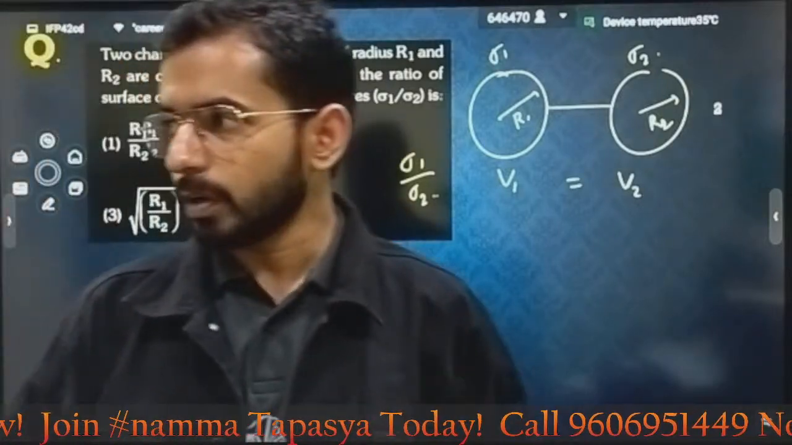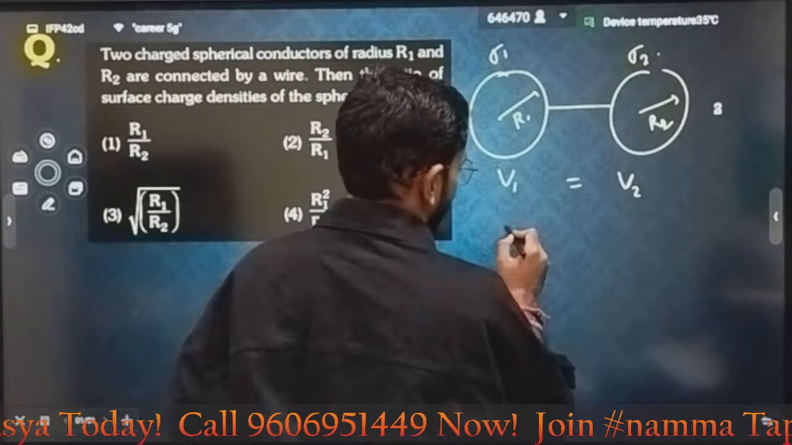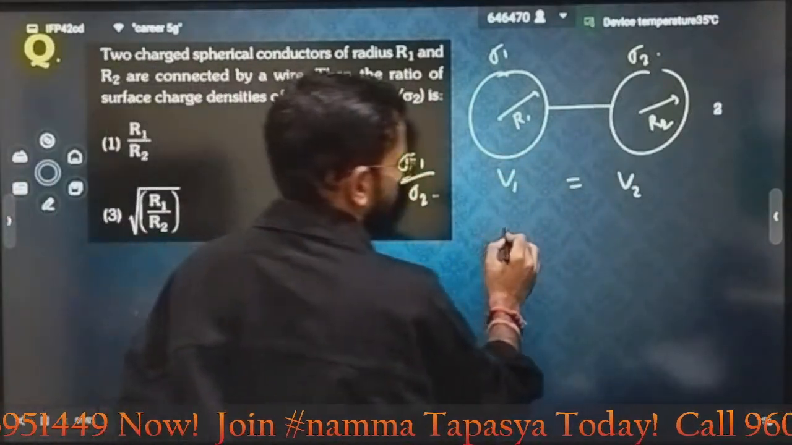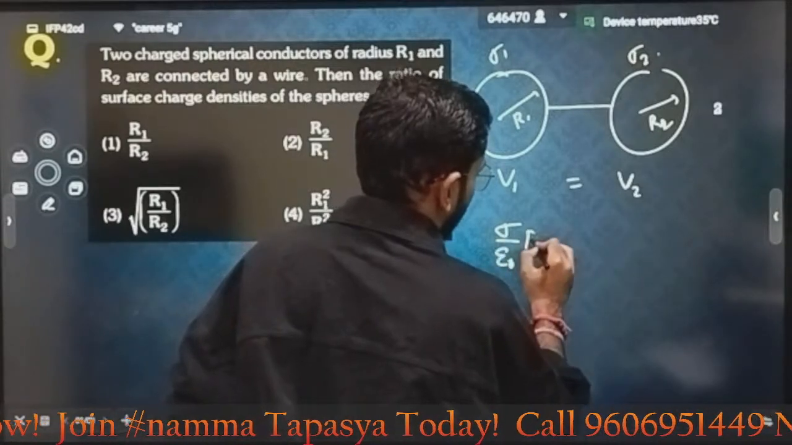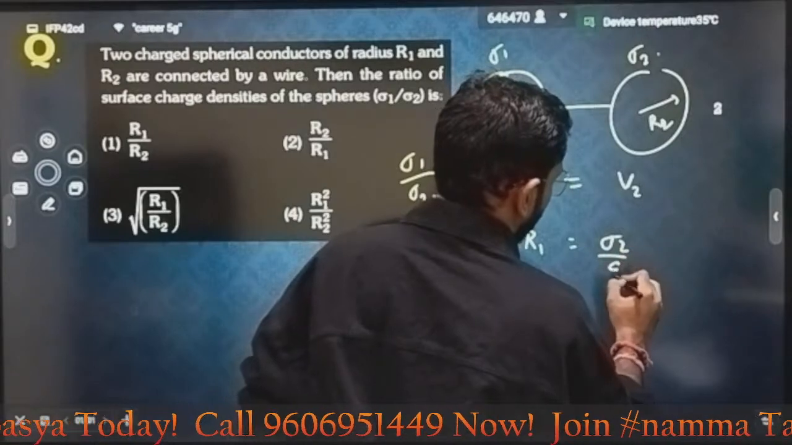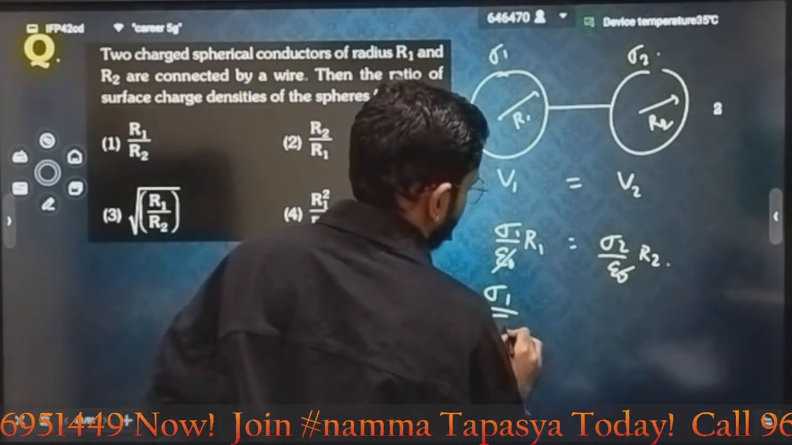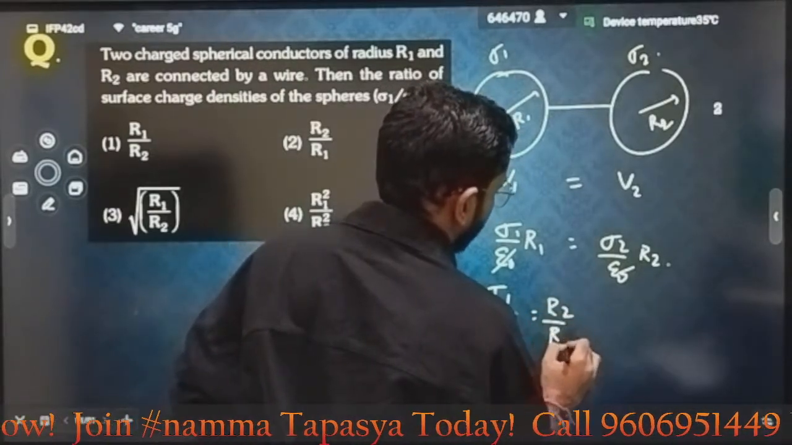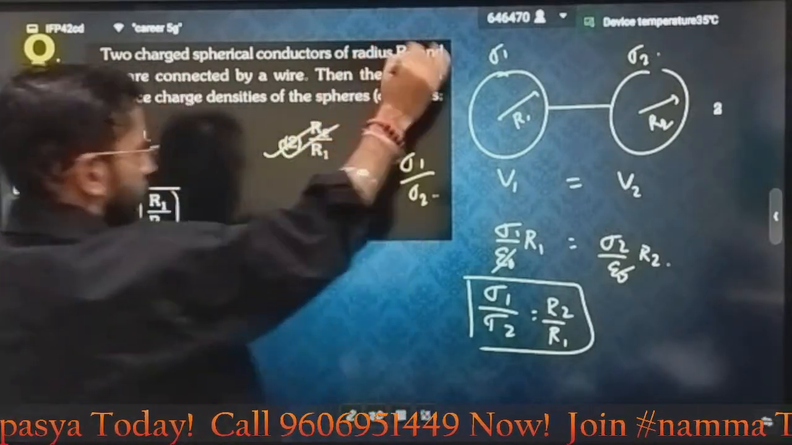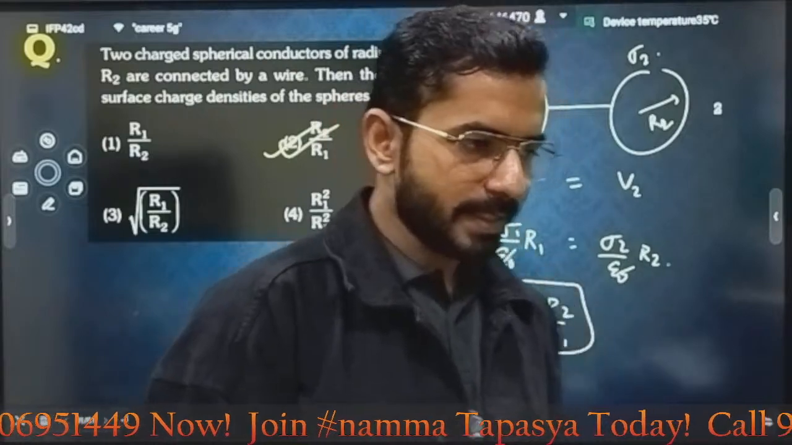Can I say the potential on body 1 will be equal to the potential on body 2? So just make the condition. How can I write the potential? I know that the electric field on a conductor is sigma divided by epsilon naught, into r. That is what I can write as the potential. It is equal to sigma 2 divided by epsilon naught into r2. Epsilon naught cancels. Sigma 1 divided by sigma 2 is equal to r2 divided by r1. Which option is coming correct? R2 divided by r1, option 2. Option 2 will be the correct answer. Is it clear?